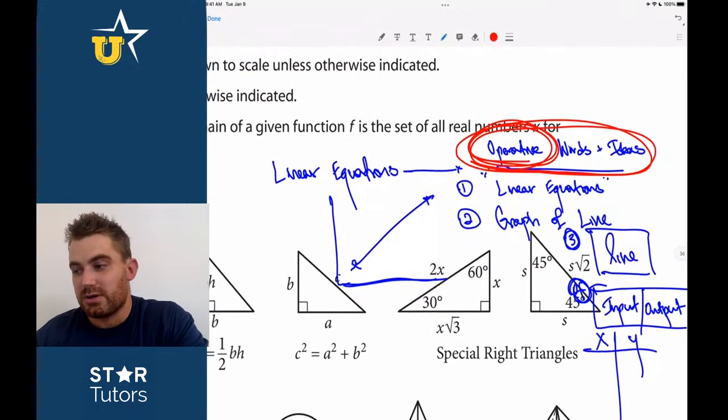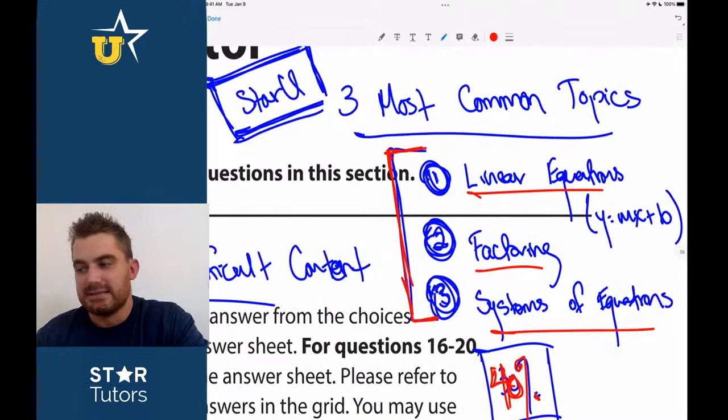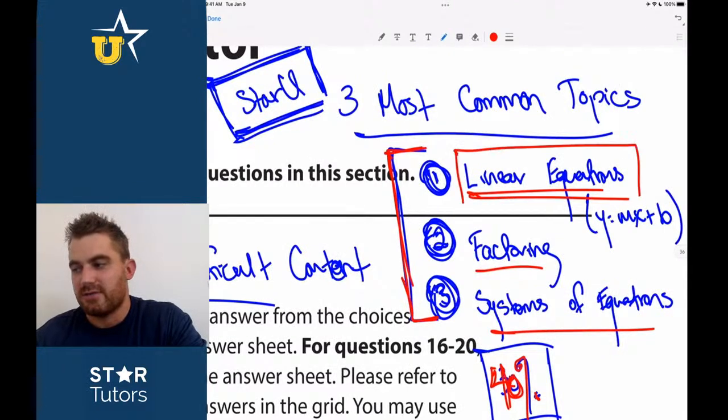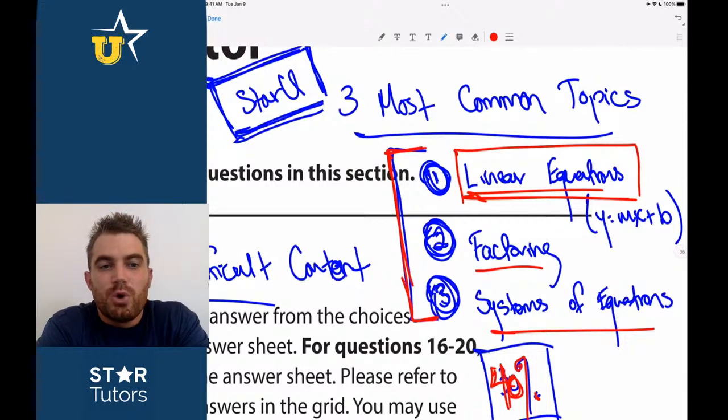Start with this first one, because everybody knows linear equations. There's no Algebra 1 or Algebra 2 class in the world that doesn't teach you y equals mx plus b or some variation of that. Linear equations is the first thing that everybody starts with. Once you have those operative words down, I encourage you to comb through any SAT math test to find how many questions actually deal with linear equations.